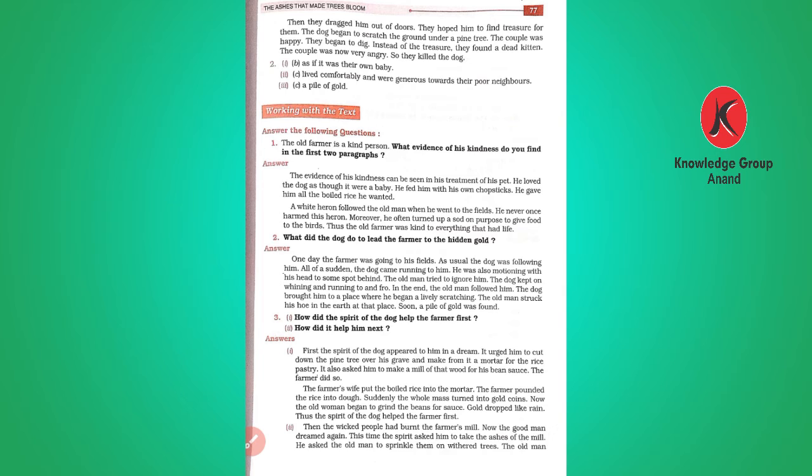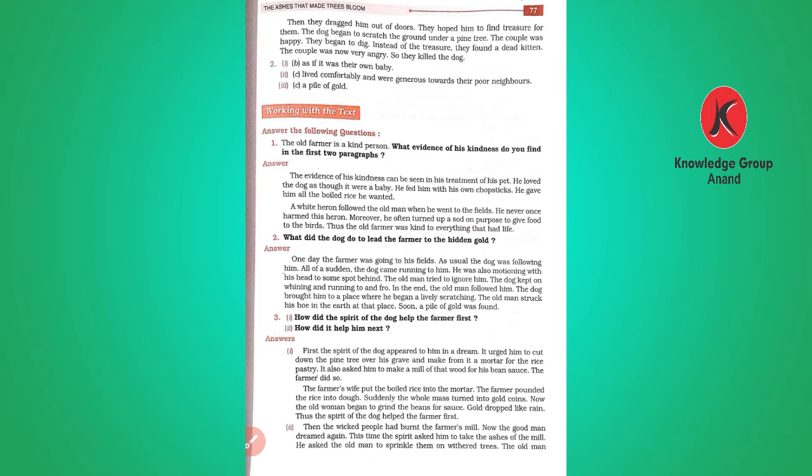How did he help him next? Then the wicked people had burned the farmer's mill. Now the good man dreamt again. This time the spirit asked him to take the ashes of the mill. He asked the old man to sprinkle them on withered trees.